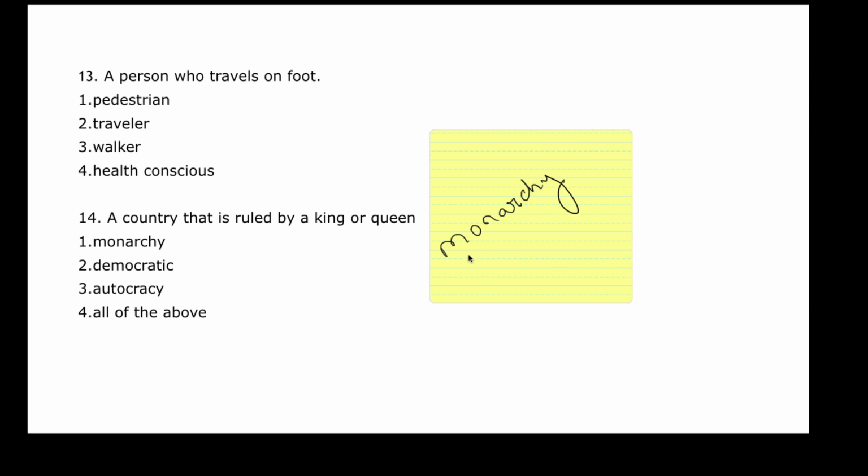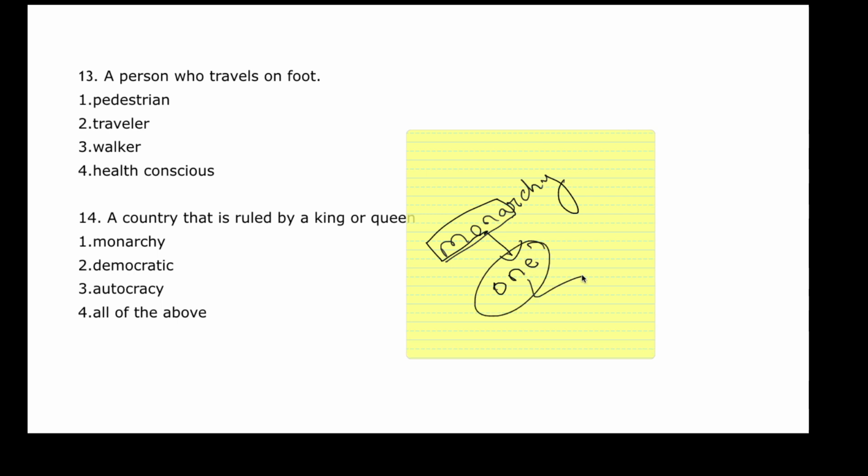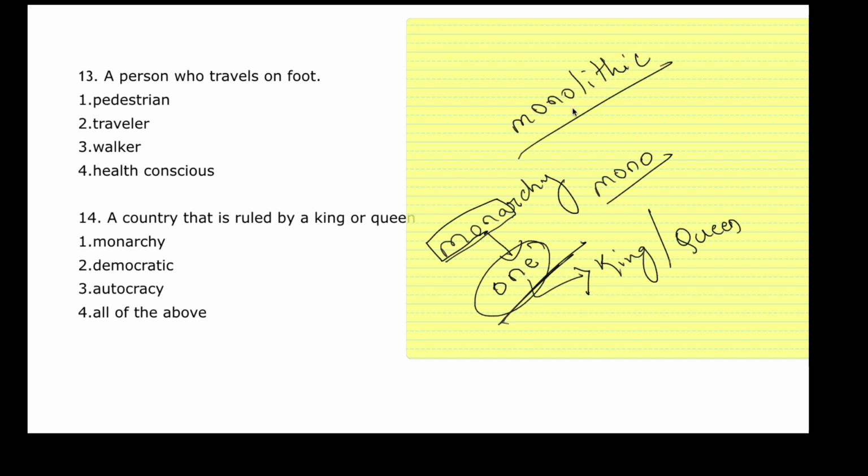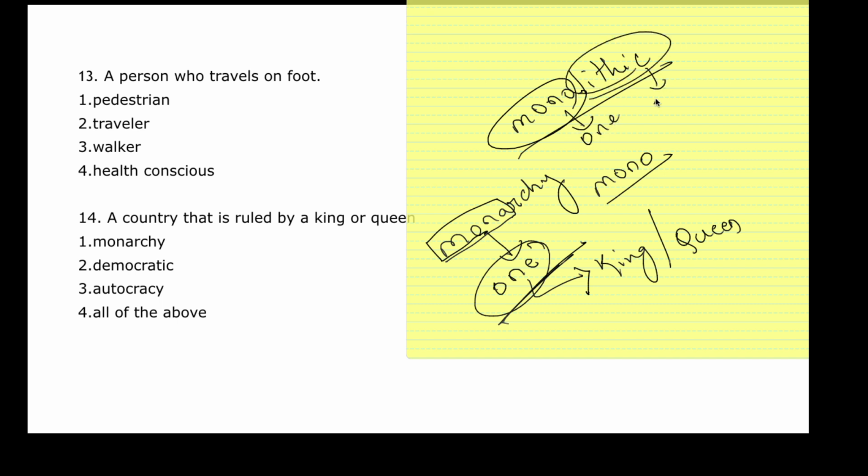Now what is monarchy? The term mona, or mono, means one. That means the country is led by either a king or a queen, just one person. That is what the term mono means. You have heard of terms like monolithic. What does this mean? Mono means one, lithic means stone. So it is a single stone, one stone.